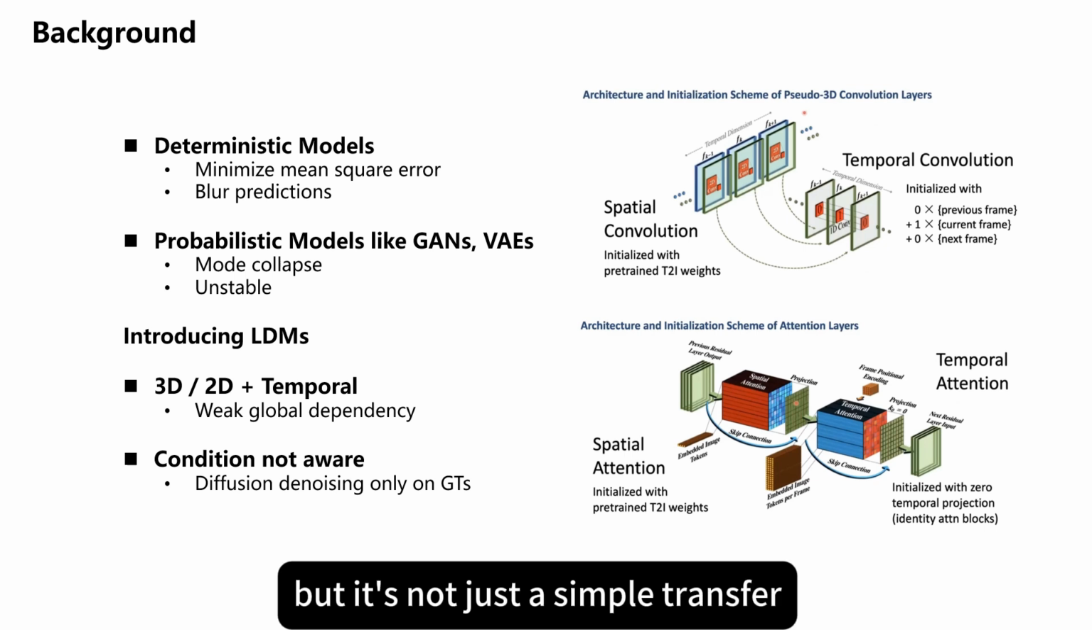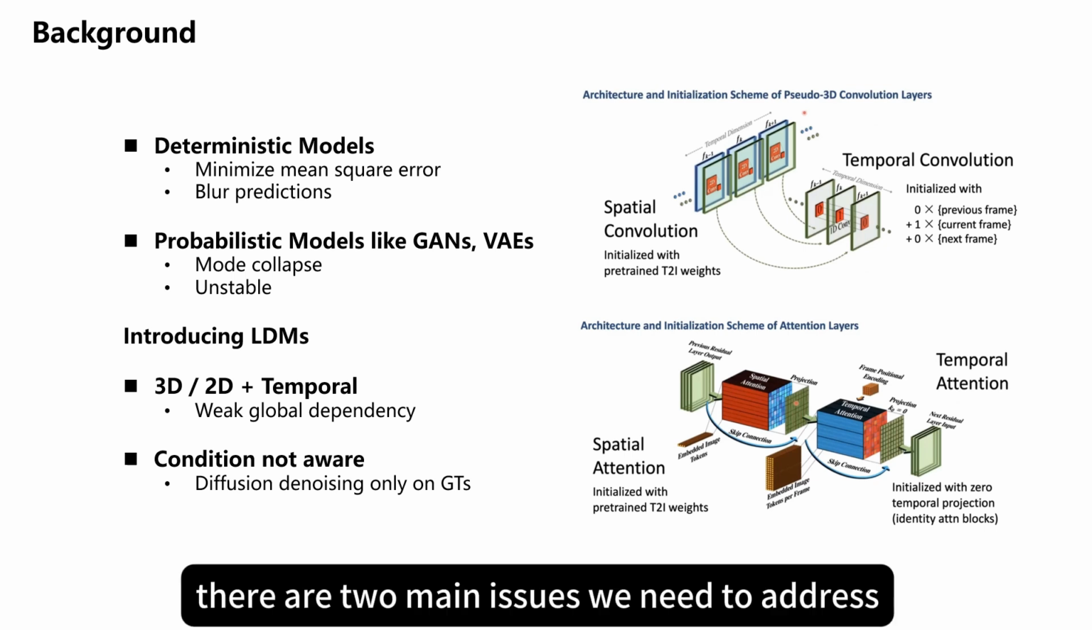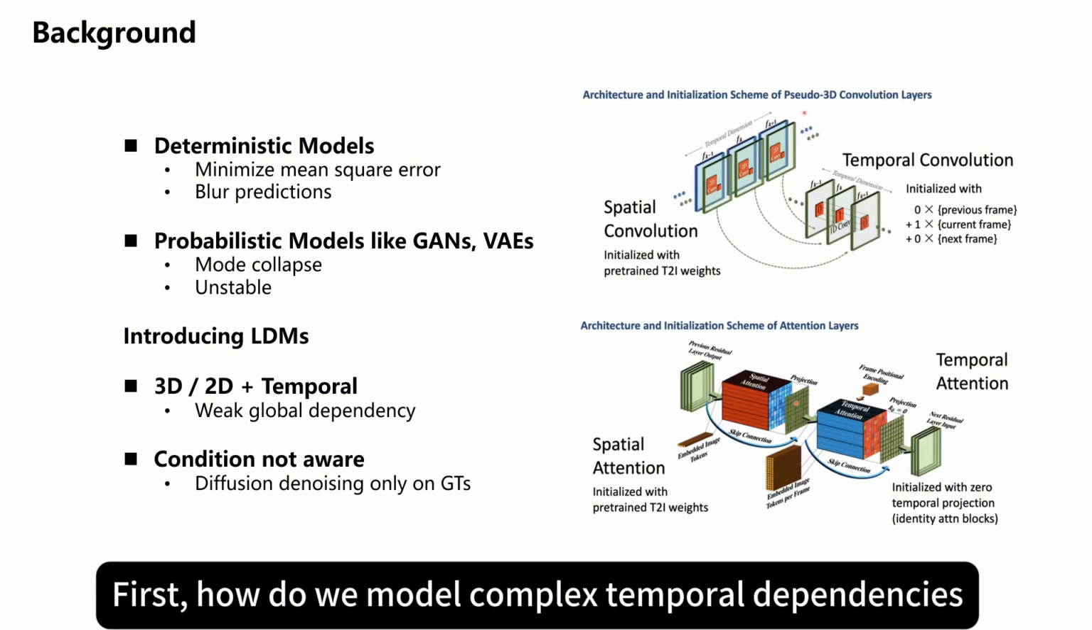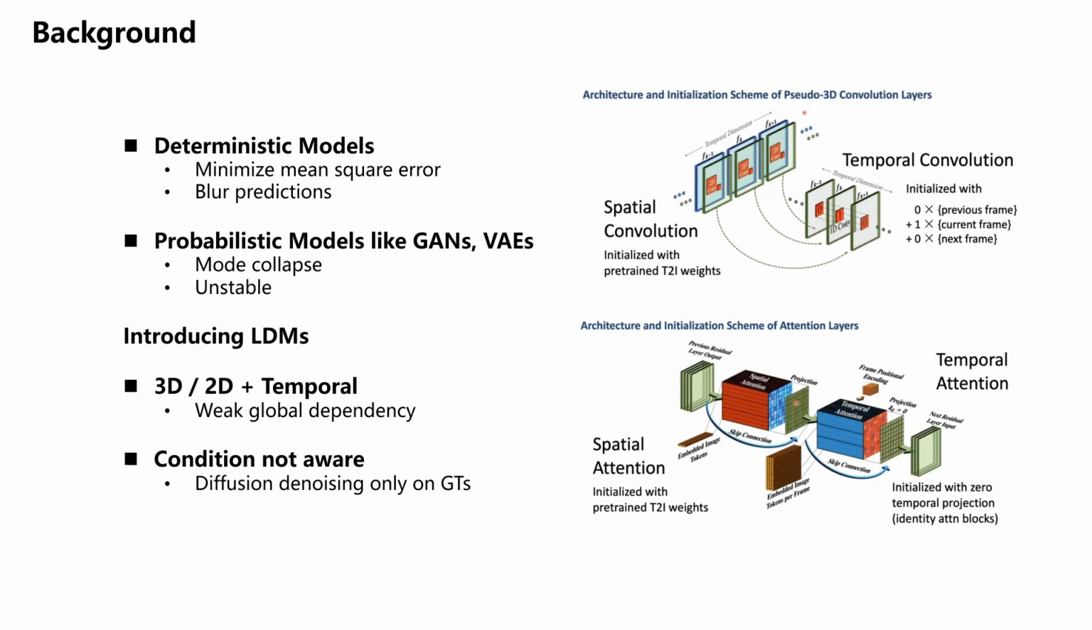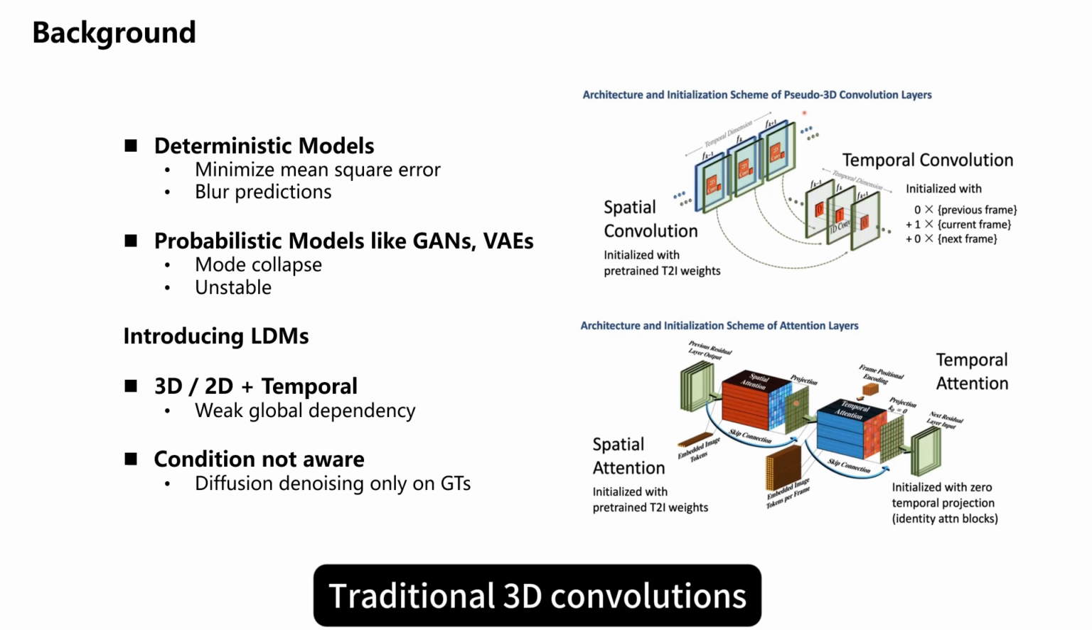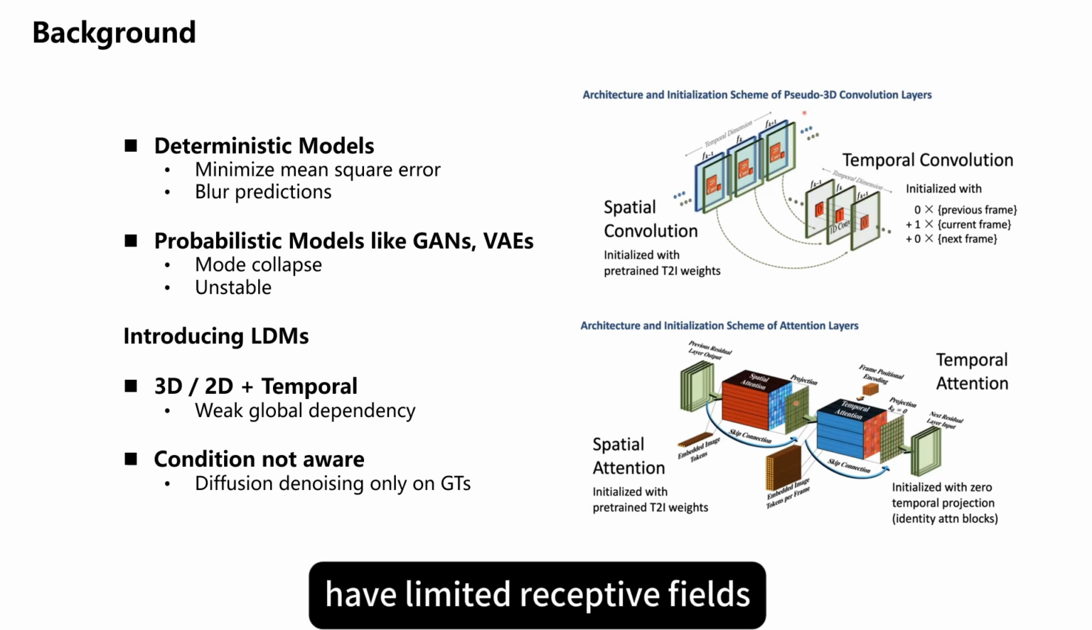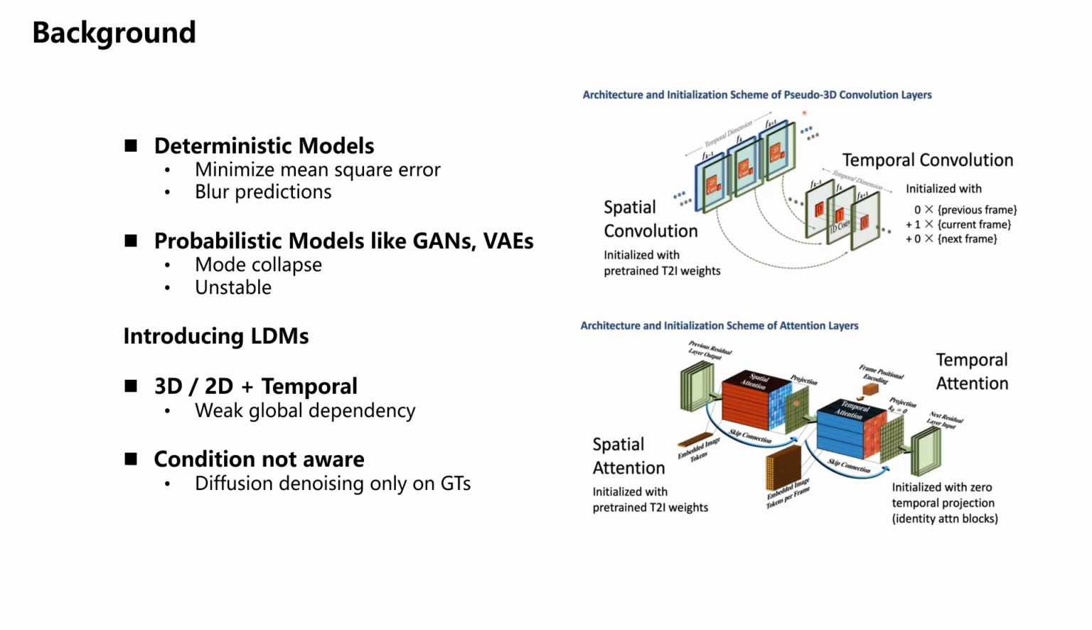But it's not just a simple transfer. There are two main issues we need to address. First, how do we model complex temporal dependencies across the entire sequence? Traditional 3D convolutions and 2D plus temporal layers have limited receptive fields.